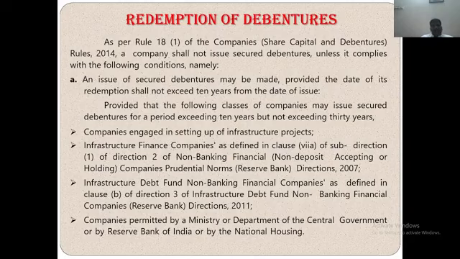Provided that the following classes of companies may issue secured debentures for a period exceeding 10 years but not exceeding 30 years: a company engaged in setting up infrastructure projects, and an infrastructure finance company as defined in clause of subdirection 1 of direction 2 of the Non-Banking Financial (Non-Deposit Accepting or Holding) Companies Prudential Norms (Reserve Bank) Directions, 2007.